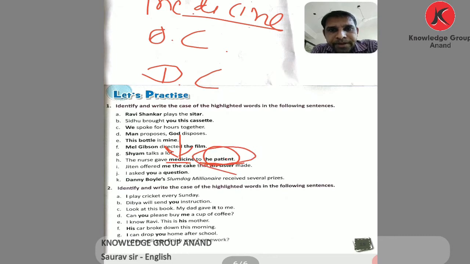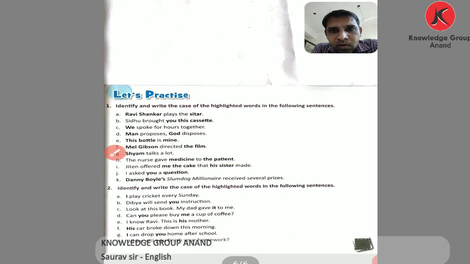To the patient. To whom do we give the medicine? To the patient. So this is the answer: the patient is dative.